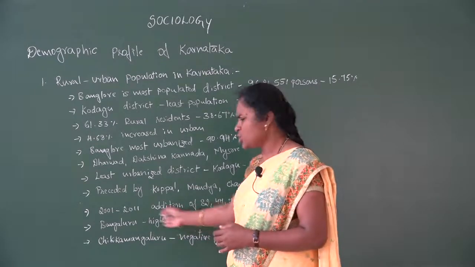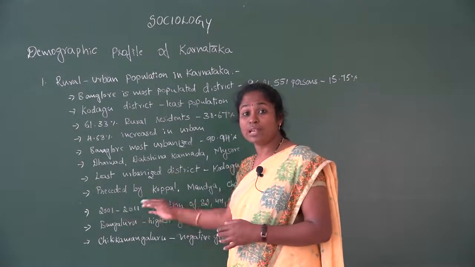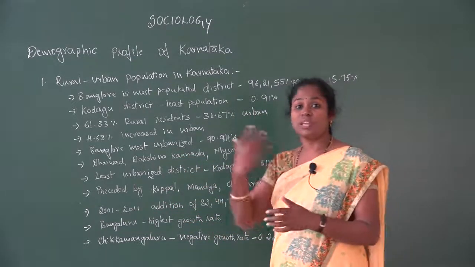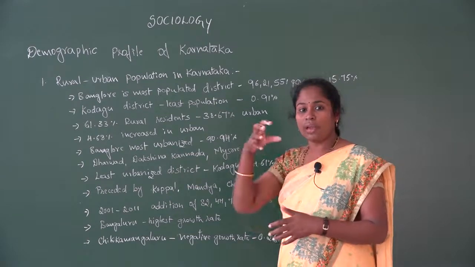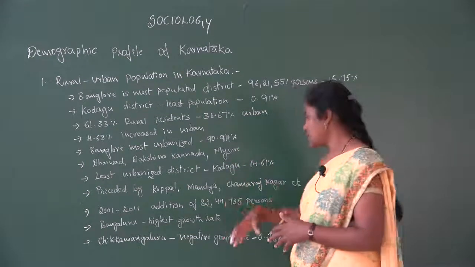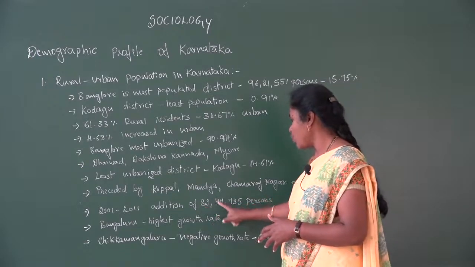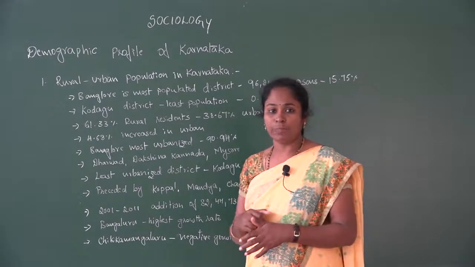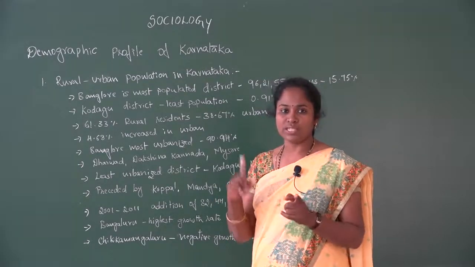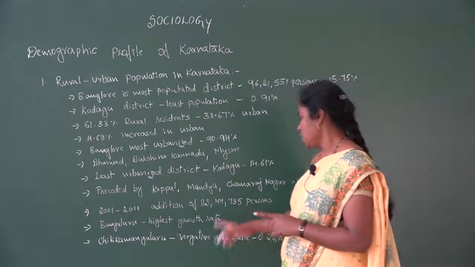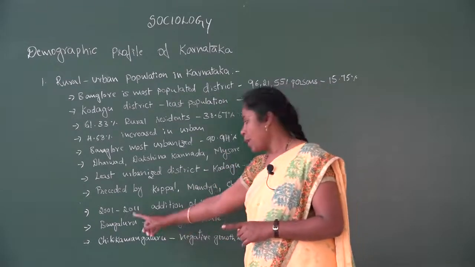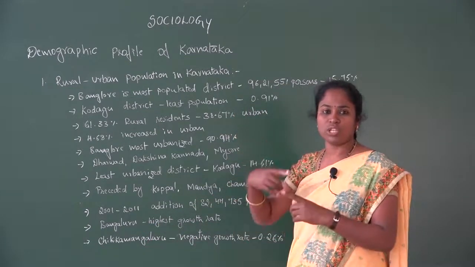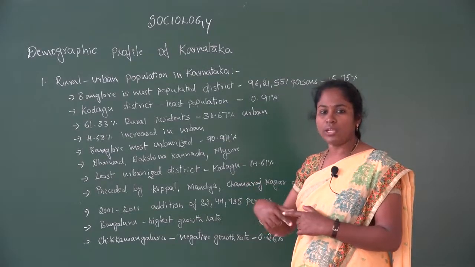When we compare the 2001 and 2011 censuses, we find the population has increased greatly. 82,44,735 persons have been added in Karnataka. That is the difference from the 2001 census to the 2011 census. Regarding the growth rate, Bangalore is the district with the highest growth rate. The growth rate of the population is higher in Bangalore compared to other districts.